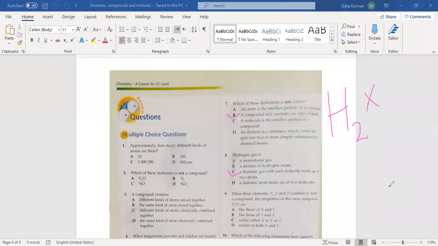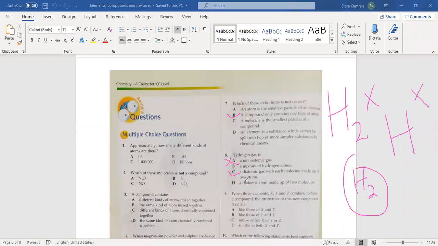Hydrogen is not a monoatomic gas, because two atoms of hydrogen combine together and make a gas molecule. If there is one atom of hydrogen, then it's not hydrogen gas. So while making hydrogen gas, it's very necessary that there are two atoms. So hydrogen gas is not monoatomic.